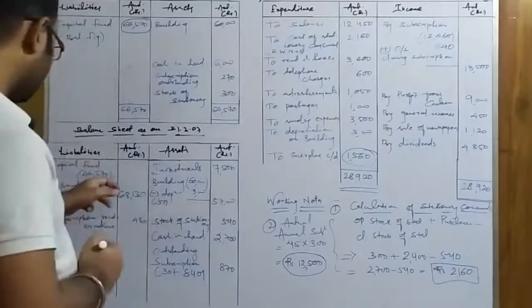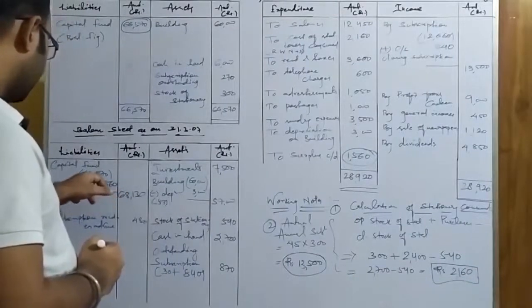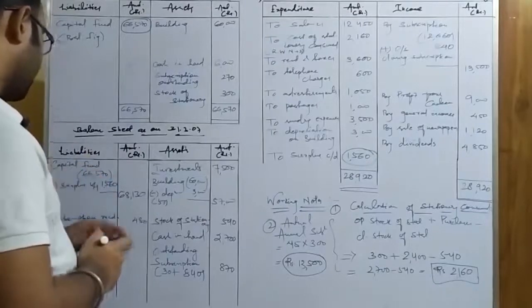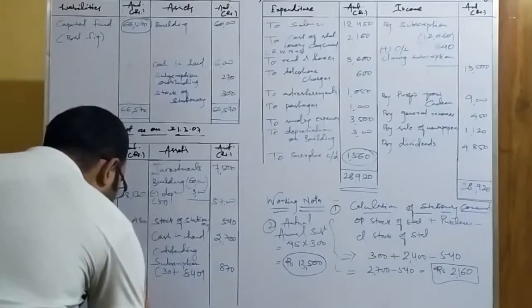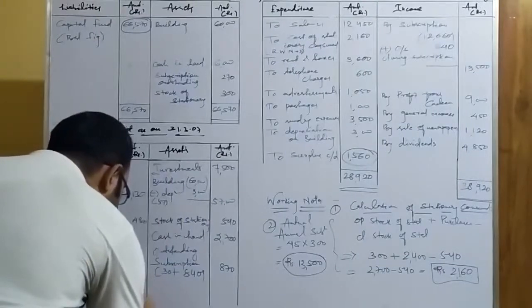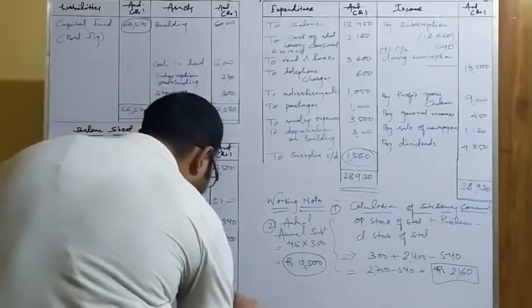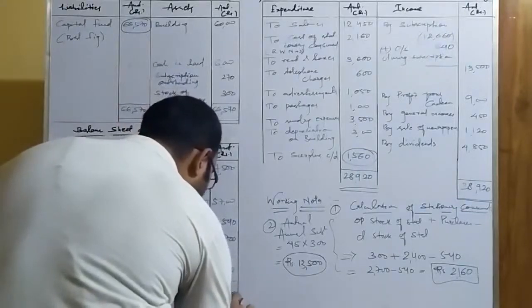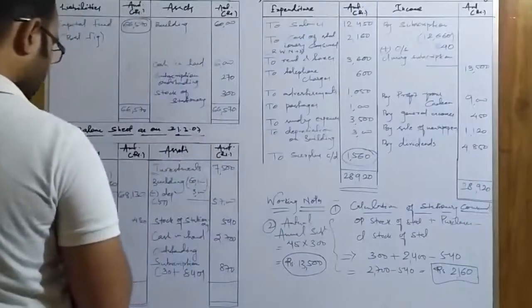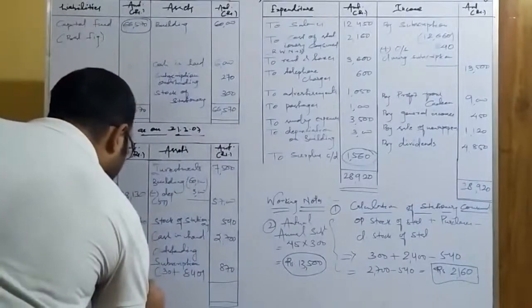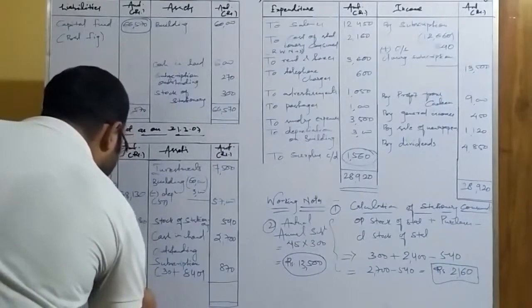Let us check again. 0, 6, 7, 13, 136. Let us check whether the balance total comes correct or not. So here it comes with 0, 3, 8, 11, 2, 4, 6.